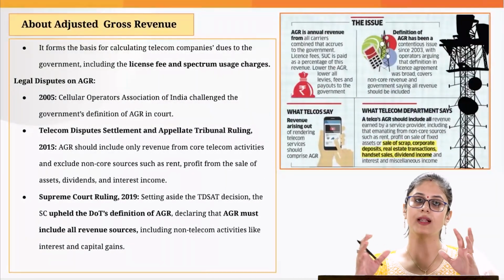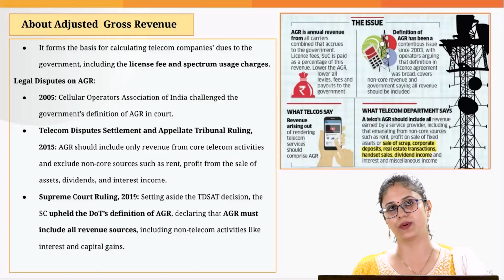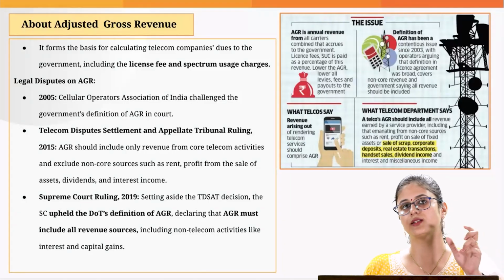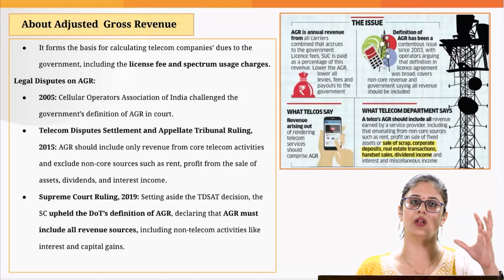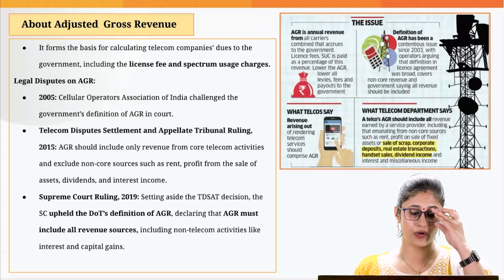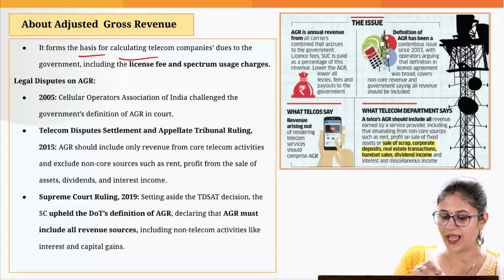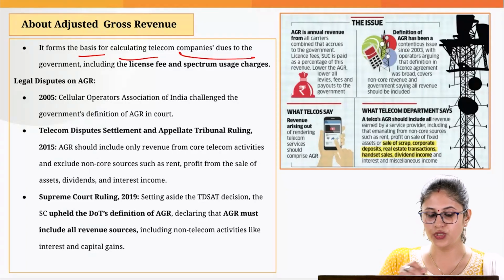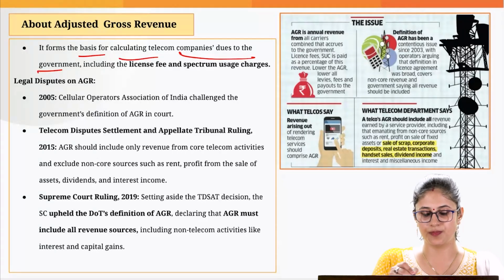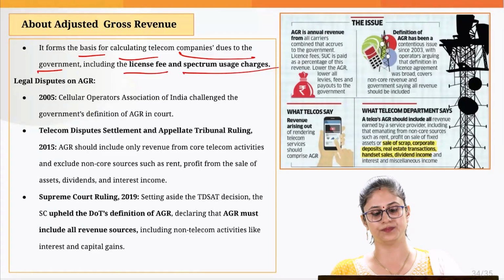Now, what we need to understand from the perspective of our prelims is, what is this adjusted gross revenue? What is the issue all about? Adjusted gross revenue forms the basis for the government to calculate the telecom companies' dues to the government with respect to licensing fee and spectrum usage charges.